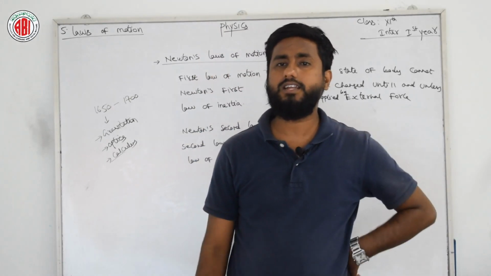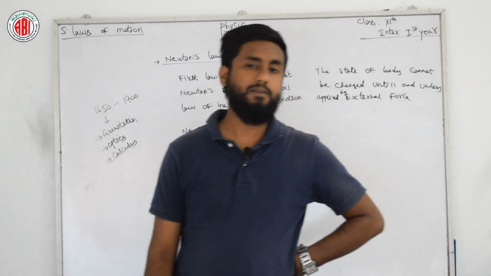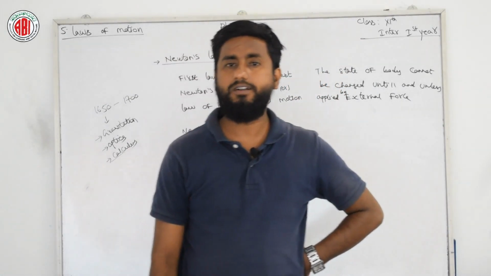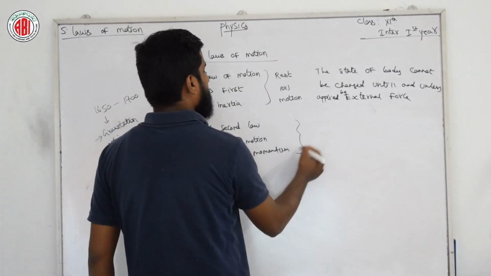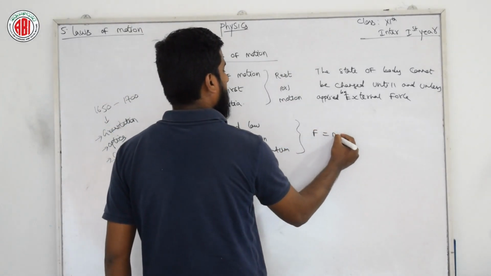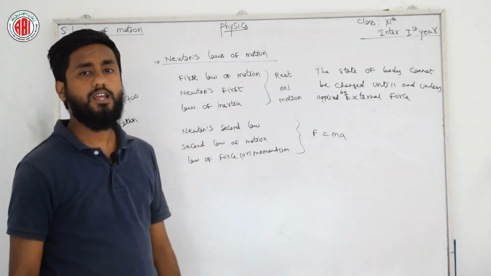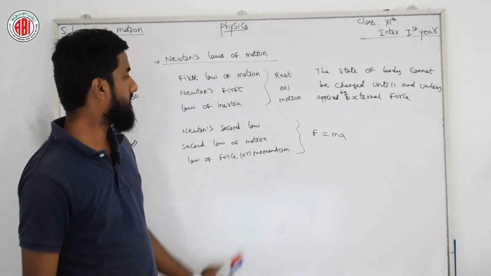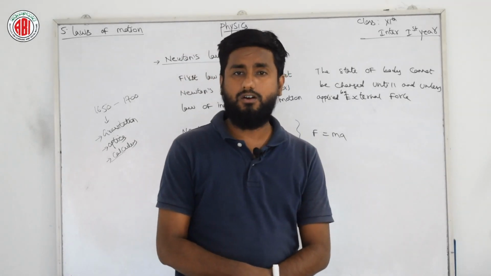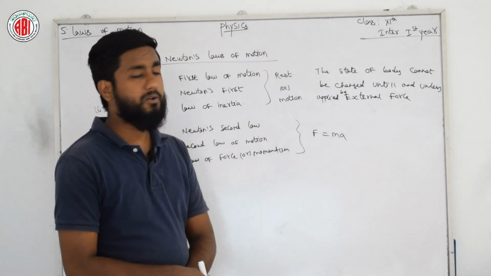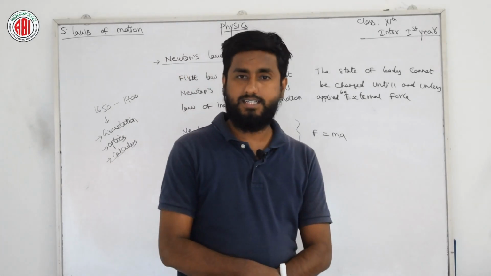It is mathematically expressed as sigma F = ma. Momentum is given by p = mv. To remember this law, just remember F = ma. Newton's second law of motion states that the external force acting on an object is equal to the product of its mass and acceleration.